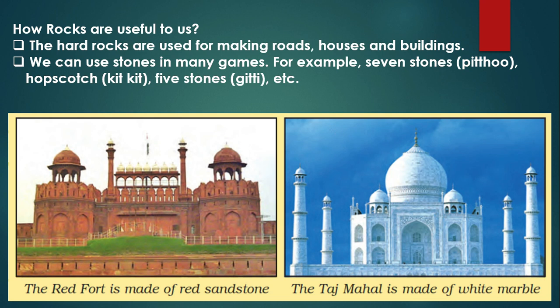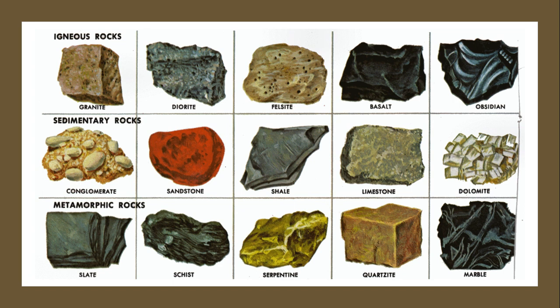Now here are two of our monuments. First is Red Fort and second is Taj Mahal. Red Fort is made up of red sandstone. So red sandstone is the example of sedimentary rock. Whereas Taj Mahal is made up of white marble. So white marble is the example of metamorphic rock. So these are the types of rocks.